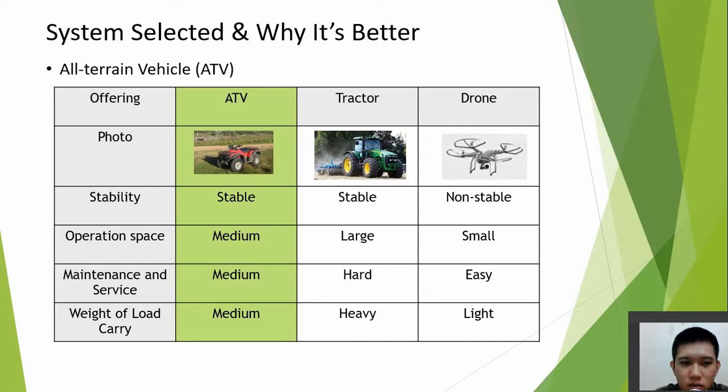And for the operation space, the ATV requires a medium size of operation space compared to a tractor that requires a large operation space. For the maintenance and services, the ATV has a medium level of maintenance and services, and for the weight of the load carried, the tractor is able to carry the heaviest weight compared to the ATV and the drones.